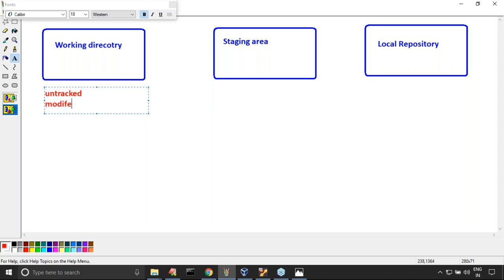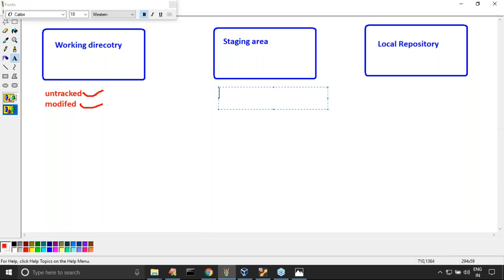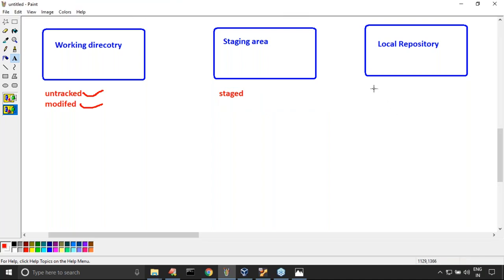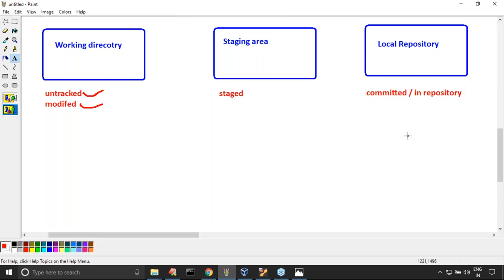Next, modified files are available in the working directory. Remember this: untracked files and modified files are available in the working directory. Next, staged files are available where? In the staging area. Next, committed files are available in the local repository. That's all. These states are considered by default.